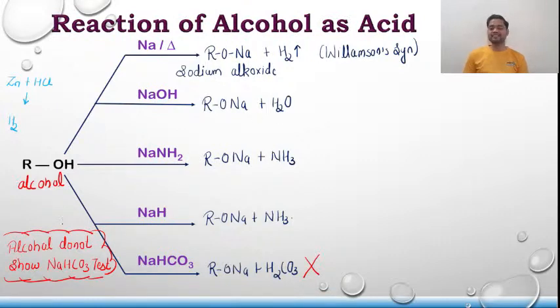Please remember this. Alcohols do not show any carbonate test, that is, the sodium bicarbonate test, because they only show acidic behavior. They are not actually acidic in nature. Even phenols do not show the sodium bicarbonate test, except picric acid, which is one of the strongest acids, and it has a pH almost equivalent to formic acid. Clear? Sure.